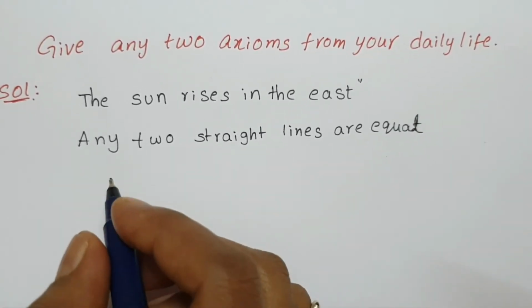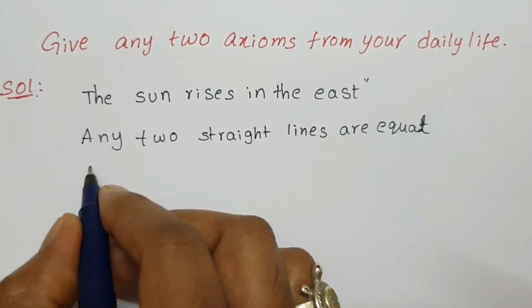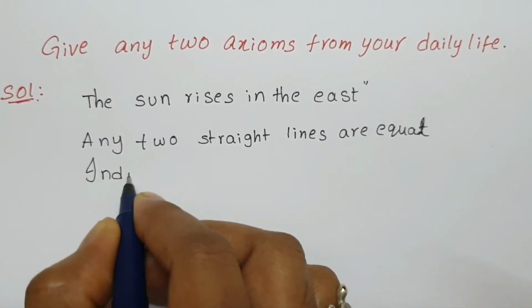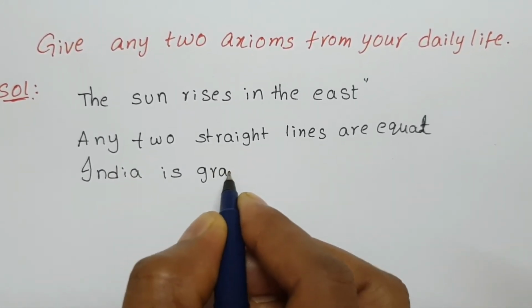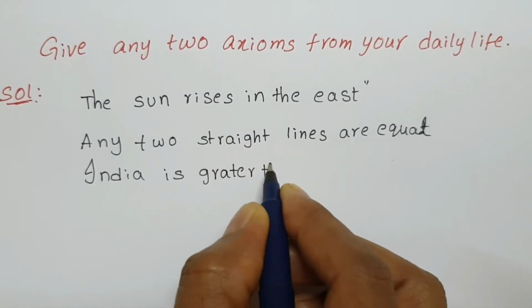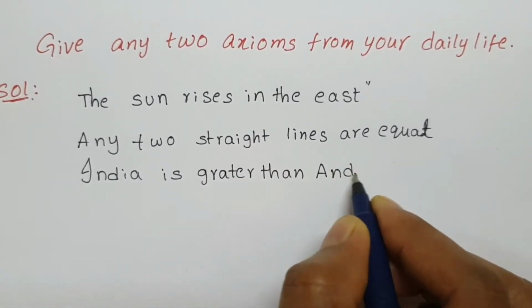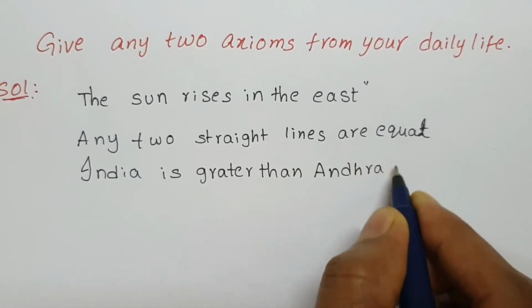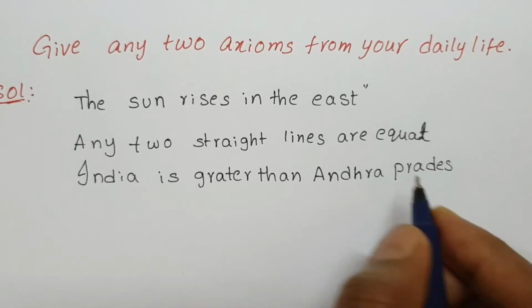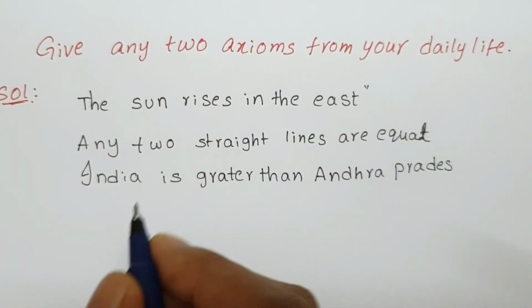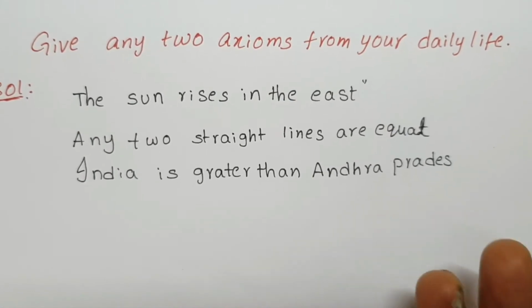Next, another one. India is greater than Andhra Pradesh. We can write India is greater than Andhra Pradesh. These are examples of axioms. And another example, a whole is greater than its pieces.